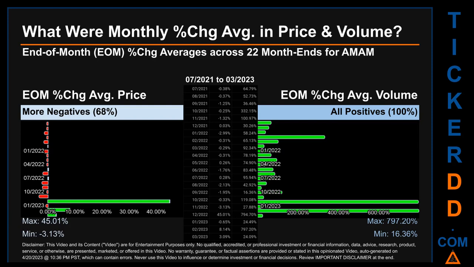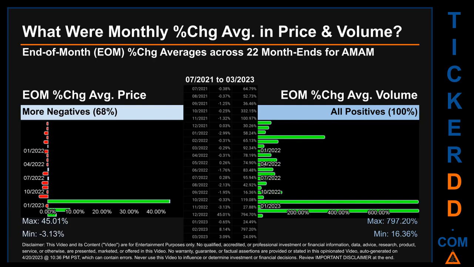What were end-of-month percentage change averages in price and volume for AMAM? The monthly average of percentage change in price and in volume were calculated for each of the 22-month ends. That calculation took daily percentage changes and averaged them for each given month. If a month end came out negative, then it means that the month summarily saw a negative change.